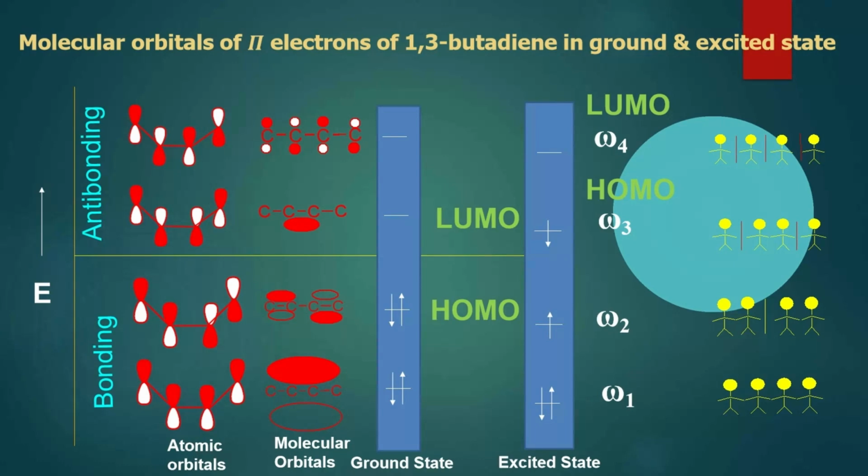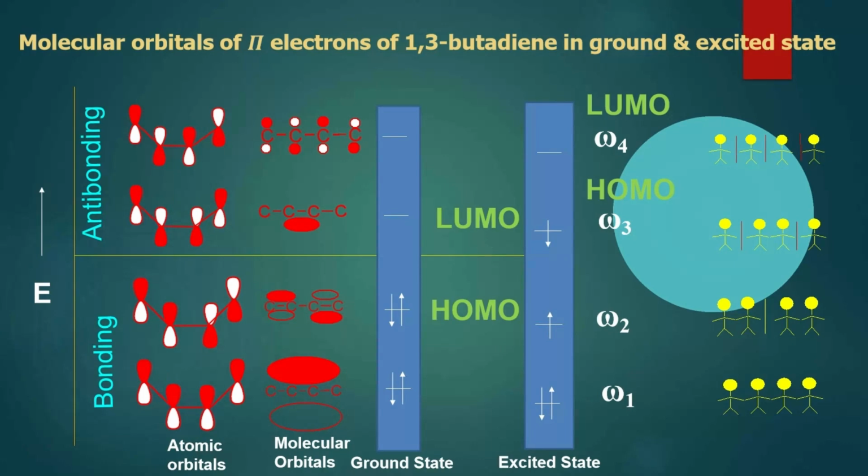To explain this and to identify the HOMO and LUMO, we have to consider the p orbitals, that is the outermost orbitals, which are involved in the reaction. We have identified the HOMO and LUMO. We have seen atomic orbitals in butadiene and the alkene, various possibilities, and how they are distributed at different energy levels.